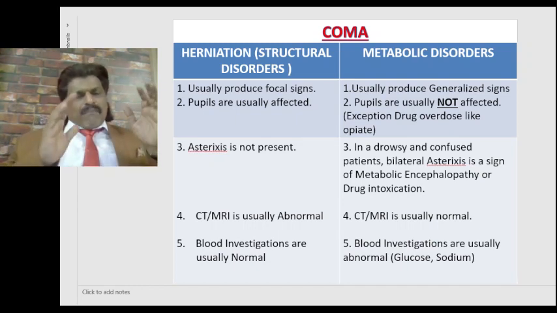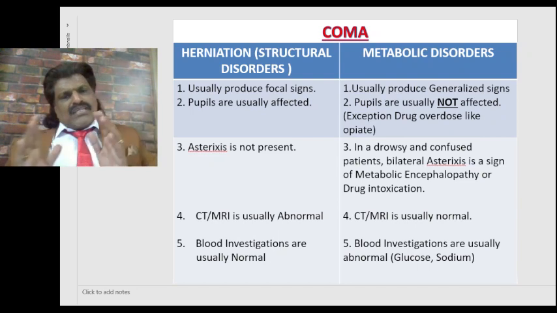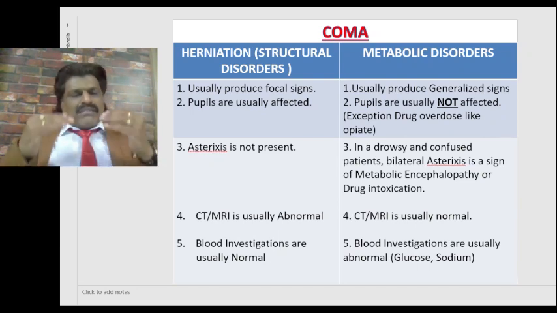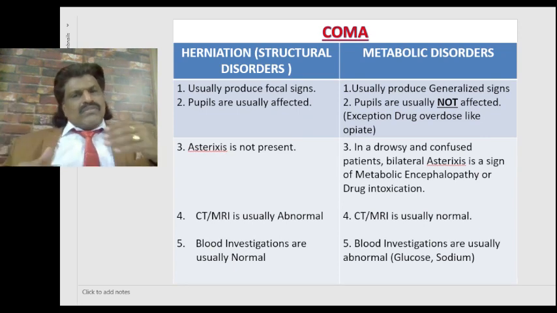And therefore, a person who is conscious but slowly slips into a drowsy state but is still able to obey our commands, in a drowsy and confused patient, bilateral asterixis is a sign of metabolic encephalopathy or drug intoxication, especially hepatic encephalopathy.